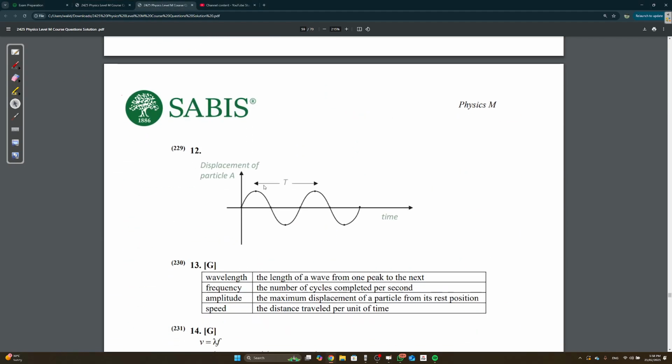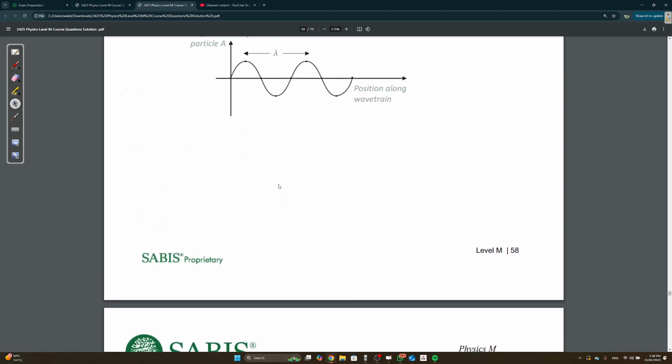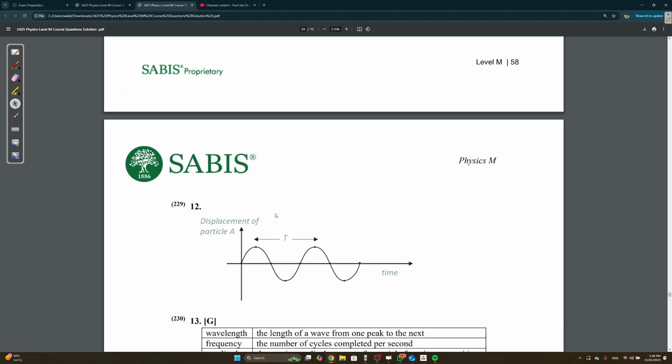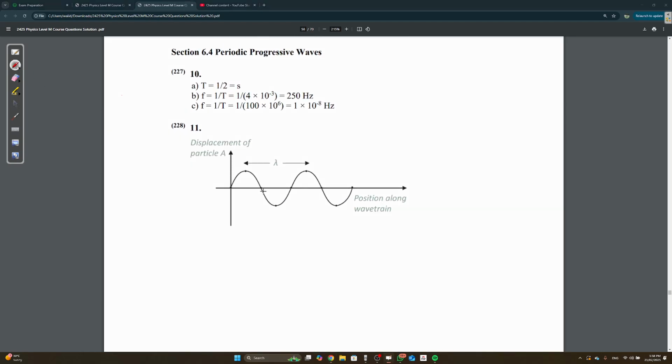Okay, what's the difference between these two? Here, the length of one wave from crest to crest, or trough to trough, or from 0 to 0, is now the period. Also, by the way, wavelength would be this. This is also lambda if you go from trough to trough. There are three different ways to measure lambda.